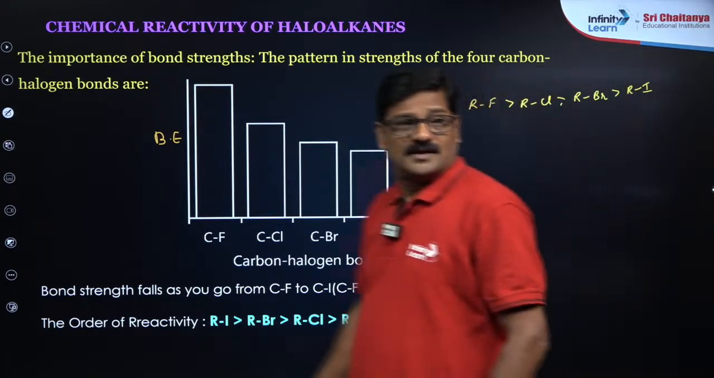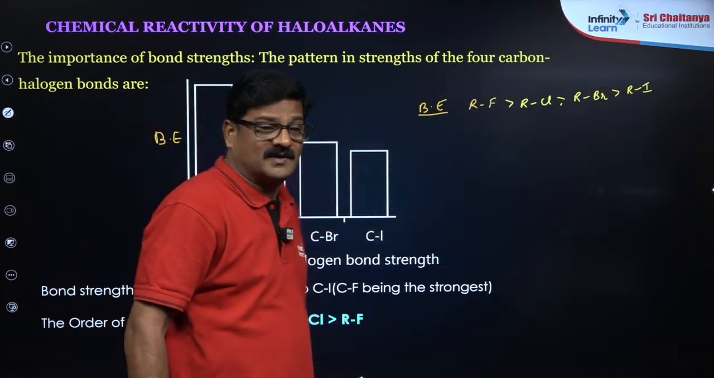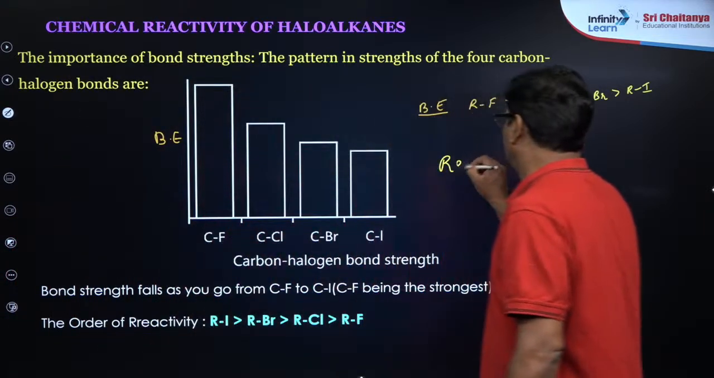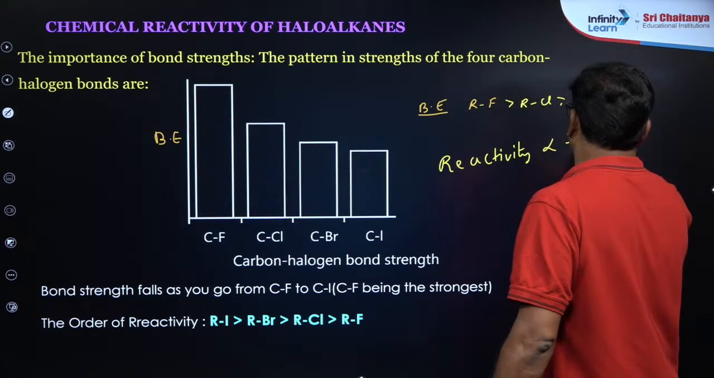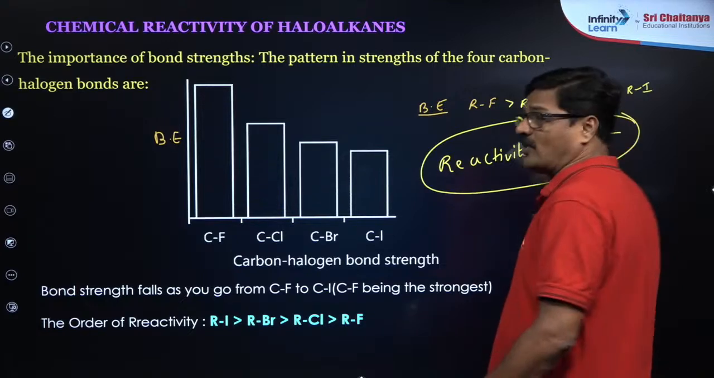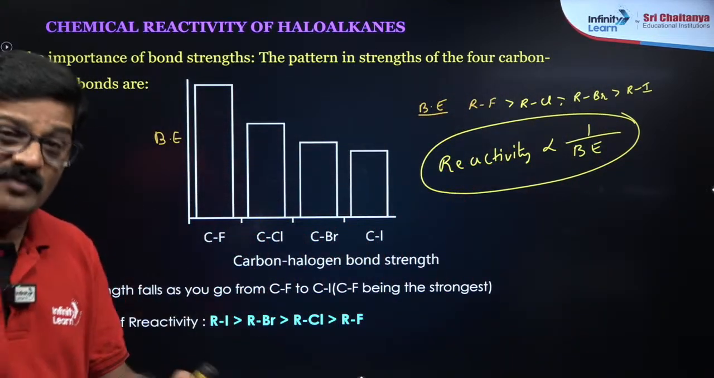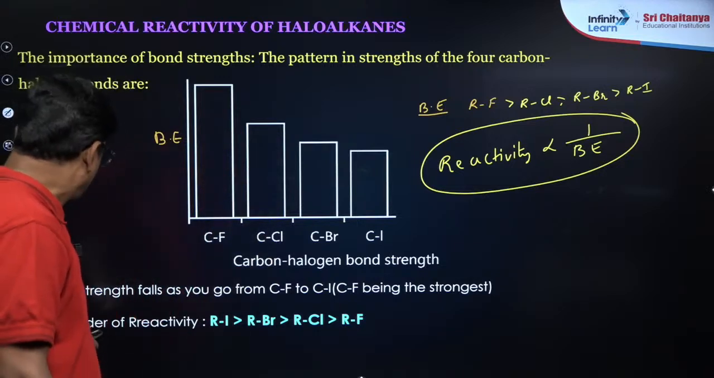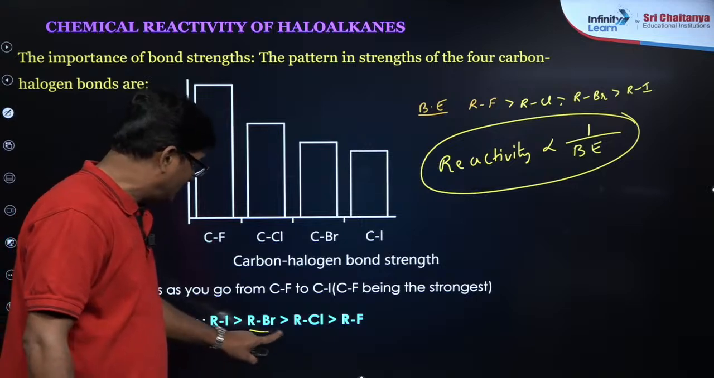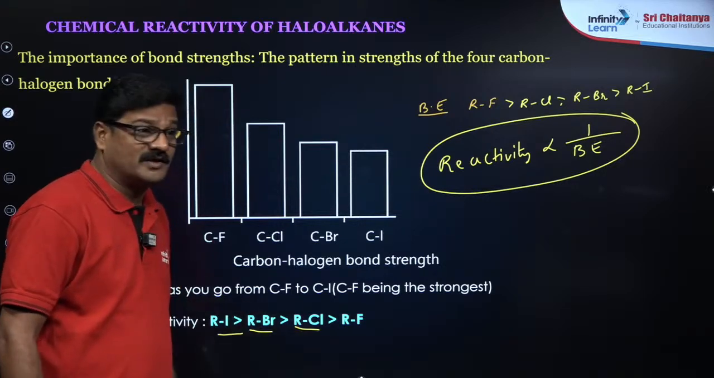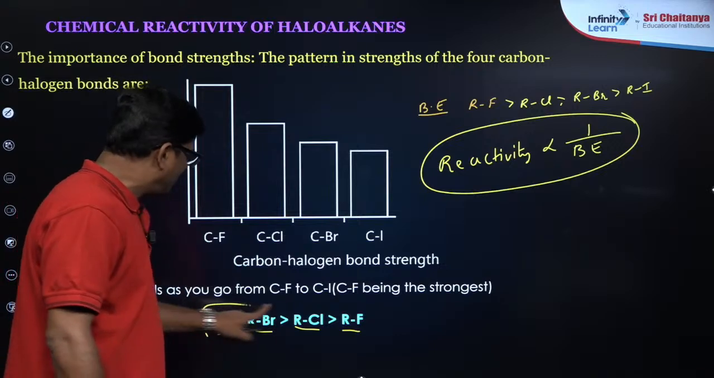उसमें आपका रिएक्टिविटी उल्टा आएगा. So reactivity is inversely proportional to bond energy. जिसका बॉन्ड एनर्जी ज्यादा है वो कम रिएक्टिव होगा, जिसका कम है वो ज्यादा रिएक्टिव होगा. So order of reactivity: alkyl iodide is more than alkyl bromide is more than alkyl chloride is more than alkyl fluoride. So it could be any kind of reaction.